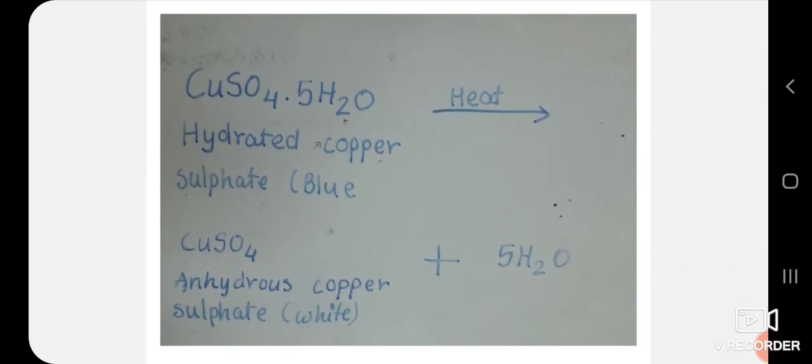Copper sulfate crystals, that is CuSO4.5H2O, are blue in color. When copper sulfate crystals are heated strongly, they lose all the water of crystallization and form anhydrous copper sulfate, which is white. Thus, on strong heating, blue copper sulfate crystals turn white due to the loss of water of crystallization.